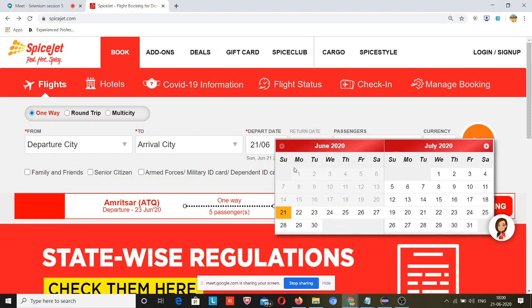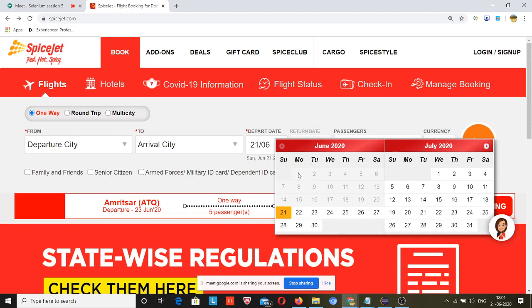So you need to count how many dates are available in this calendar. You just need to count the number of dates available.